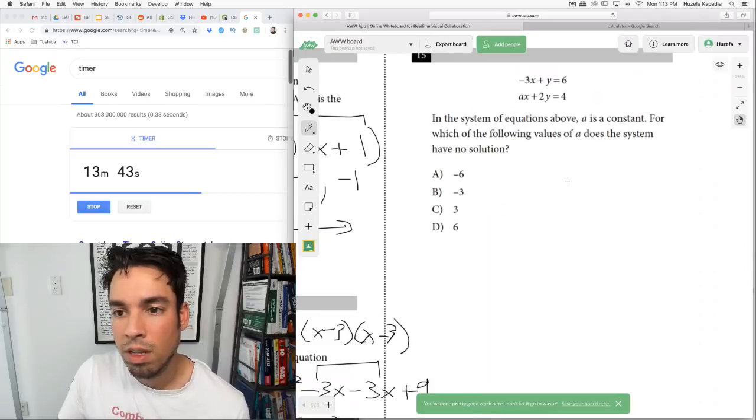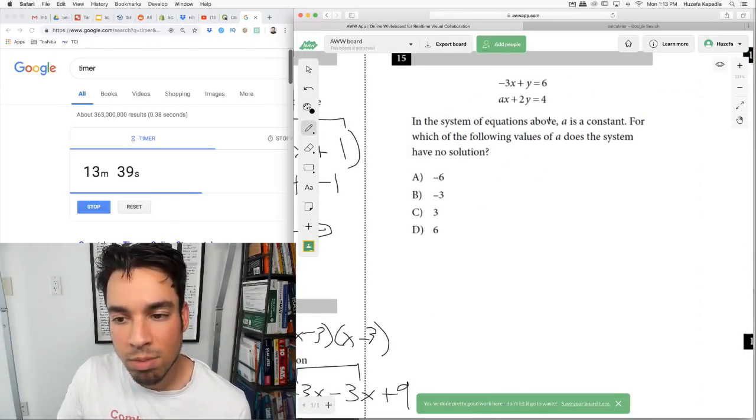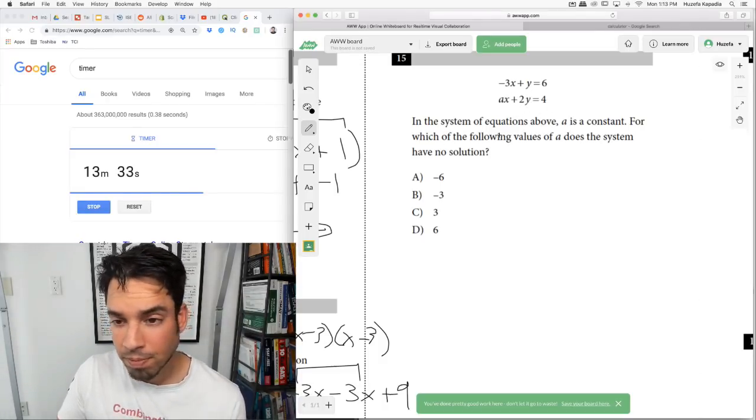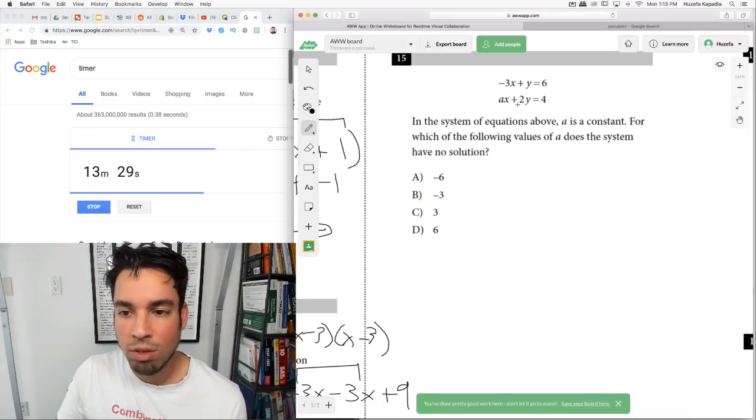Okay. Last of the multiple choice. So this should be one of the hardest problems. In the system of equations above, A is a constant. For which of the following values of A does the system have no solution? All right. Watch this. No solution means the 2 lines are parallel.